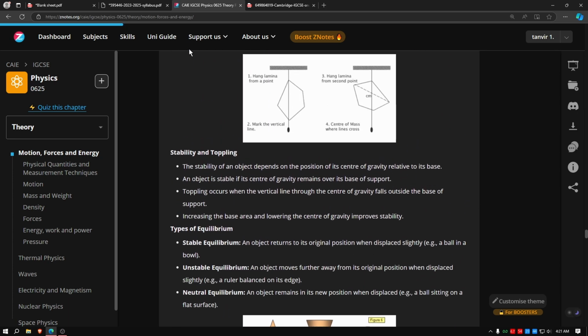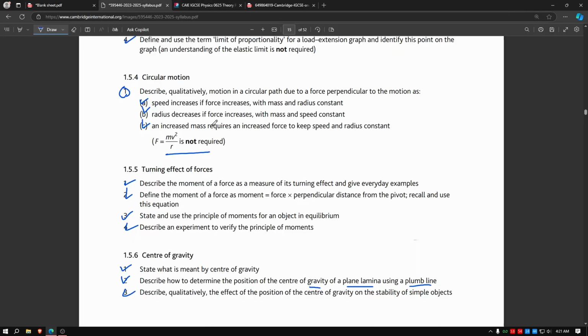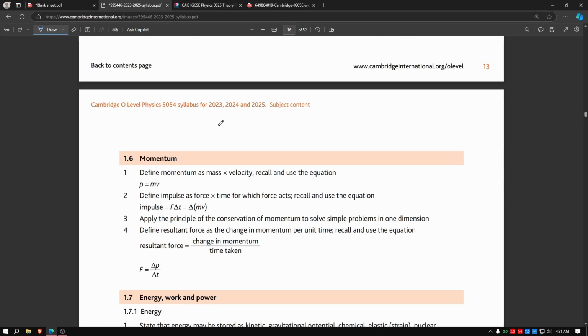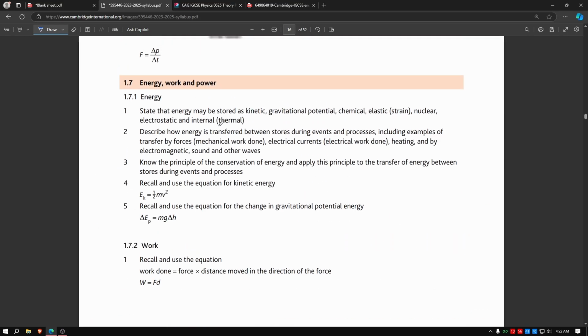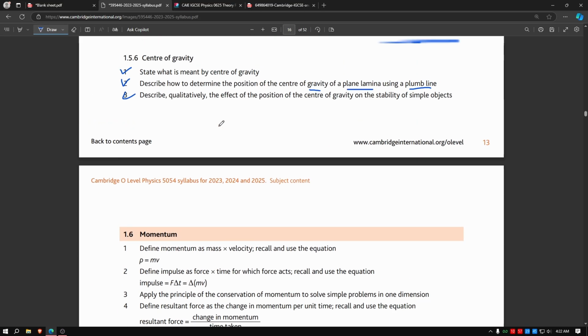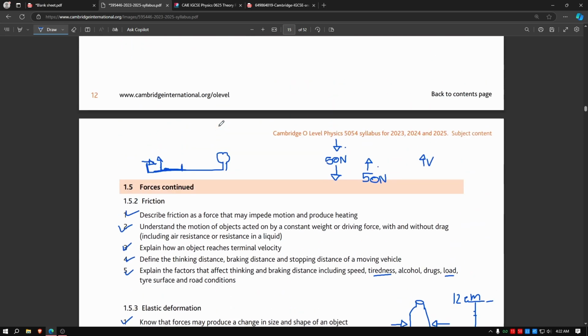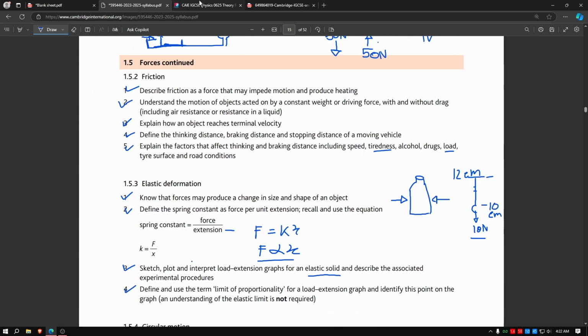After that we have momentum, but we'll see that in the next chapter. We'll probably cover 1.6 and 1.7 together, but that is all on 1.5.